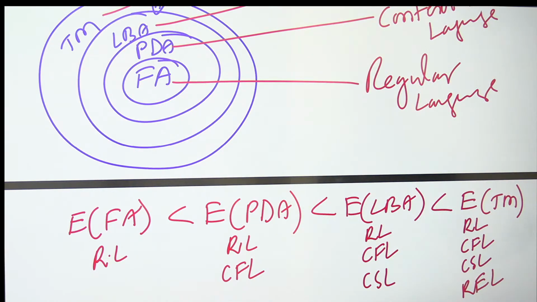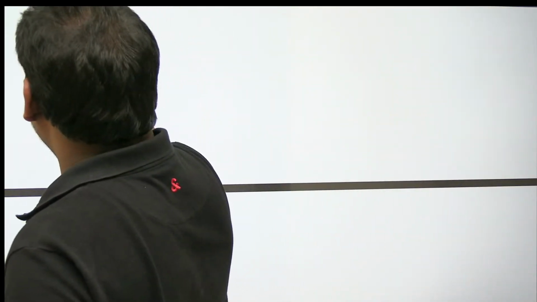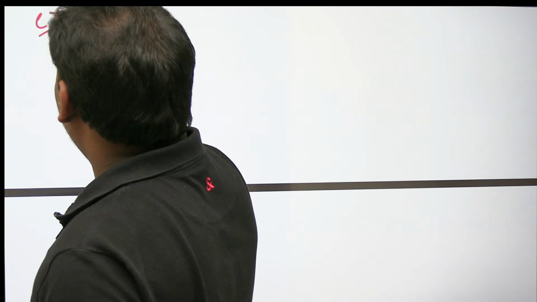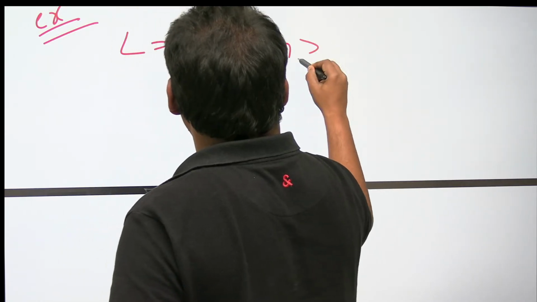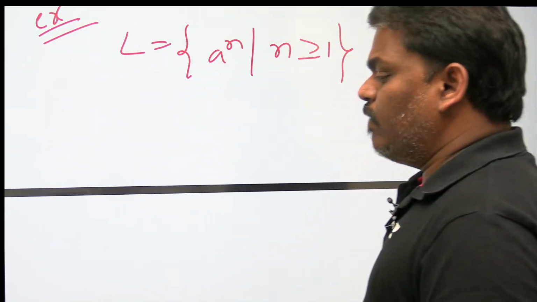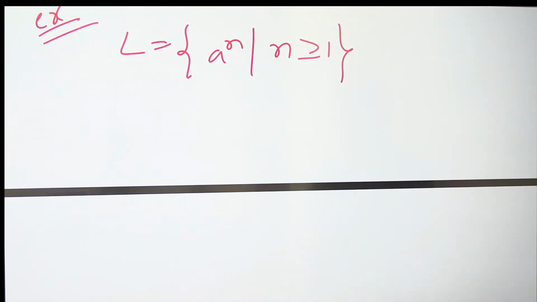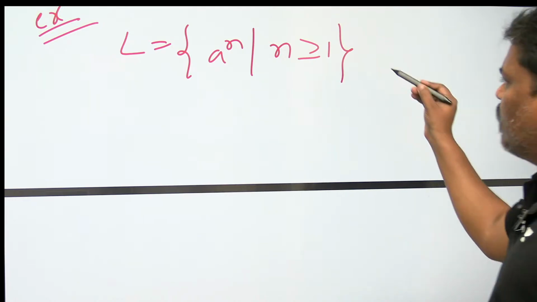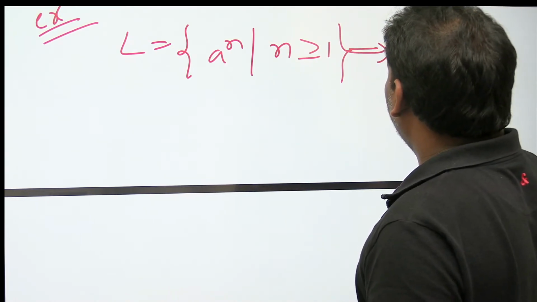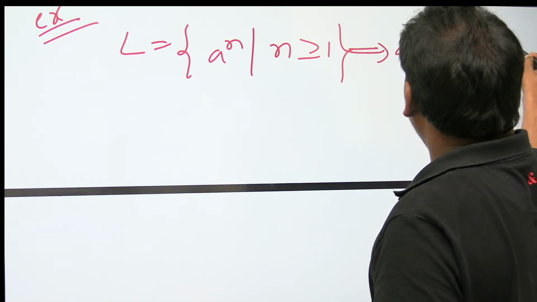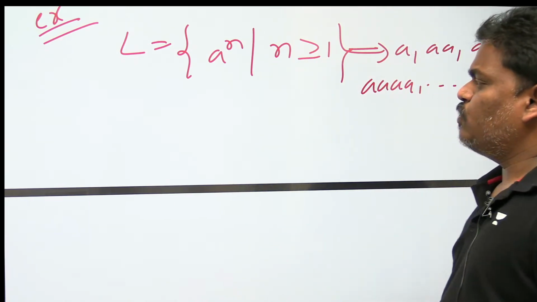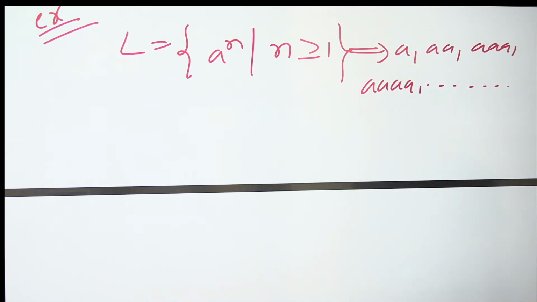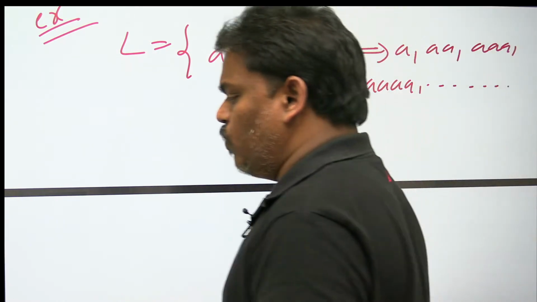Let's see one example. Language L is equal to a power n, where n is greater than or equal to 1. In this language, 1 a is accepted, 2 a's are accepted, 3 a's are accepted, 4 a's are accepted, and so on.